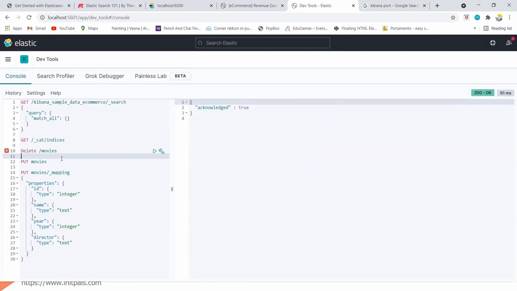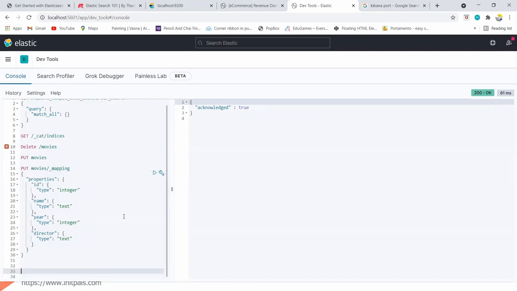Now what I can do is go ahead and create some data. There are 2 ways I can add the data. One is directly adding the data with POST movies.